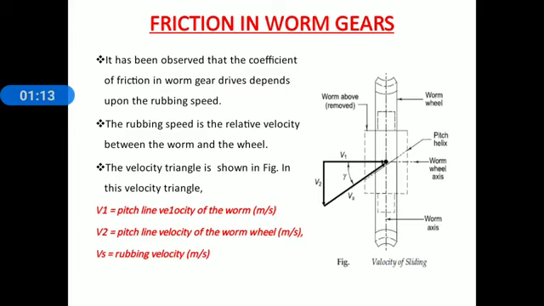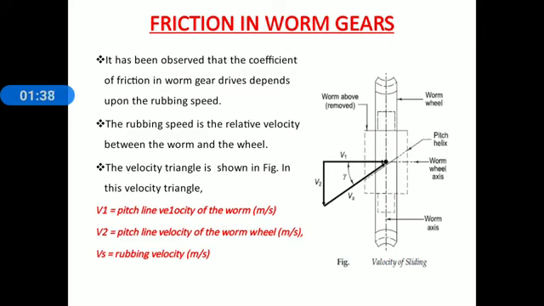It has been observed that in case of worm gears, the coefficient of friction in worm gear drives depends upon the rubbing speed. Remember this. The coefficient of friction in case of a worm gear drive depends upon rubbing speed. Rubbing speed is the relative velocity between worm and worm wheel.